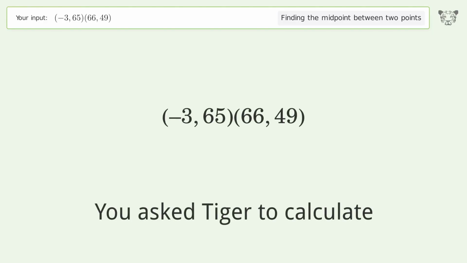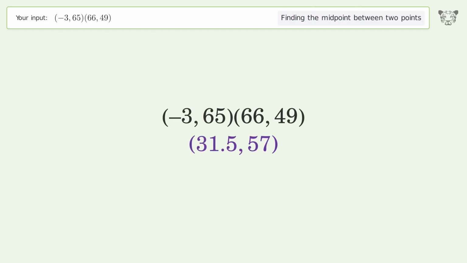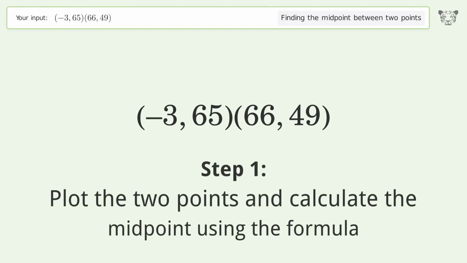You ask Tiger to calculate. This deals with finding the midpoint between 2 points. The midpoint between the 2 points is (31, 57). Let's solve it step by step. Plot the 2 points and calculate the midpoint using the formula.